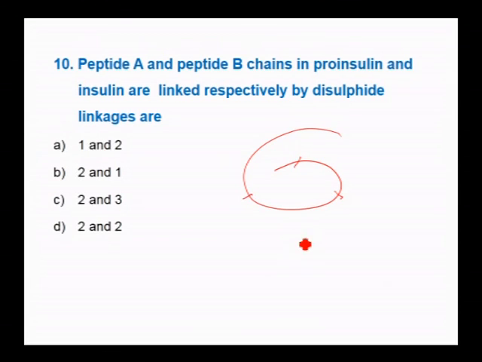Chain A, chain B. When it is cleaved, chain C is removed. So chain C, chain B, chain A are connected through 2 peptide bonds in both the proinsulin as well as insulin. Hence, the right option is 2 and 2.